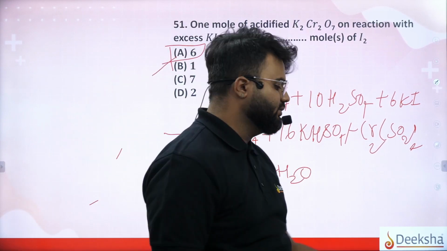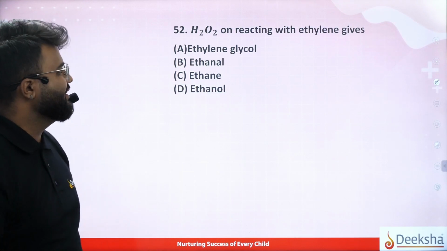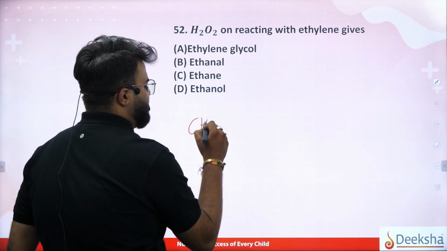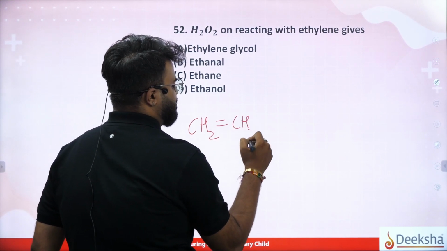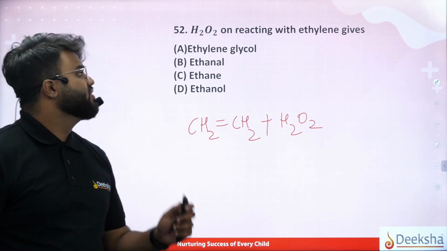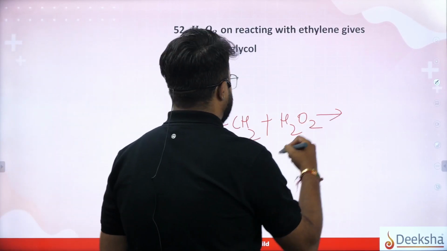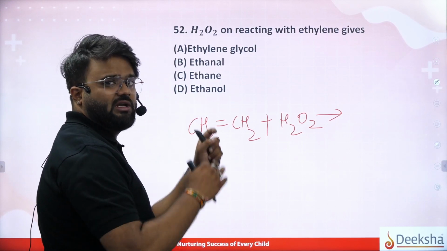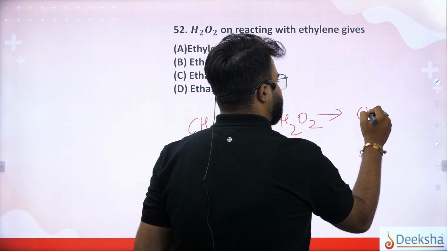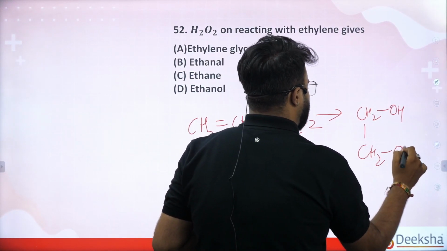Clear? Did you understand? H2O2 on reacting with ethylene. So what is ethylene? It is nothing but CH2=CH2, and H2O2 is a strong oxidizing agent. What will it give rise to? Nothing much happens, just the double bond will go, and CH2OH, again CH2OH will form.